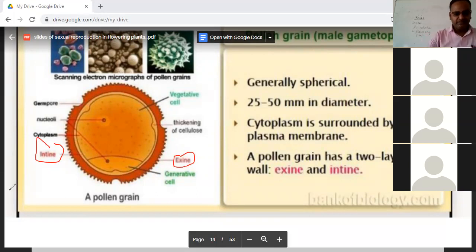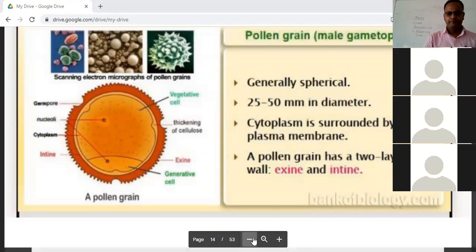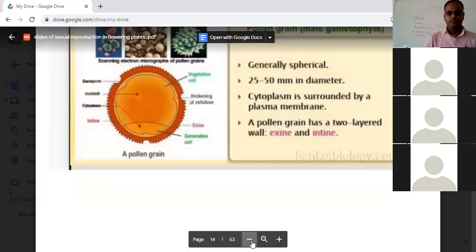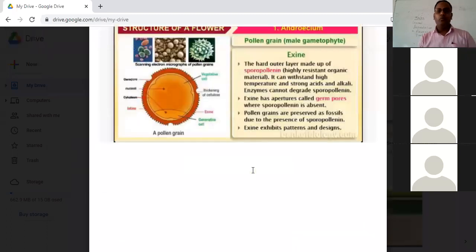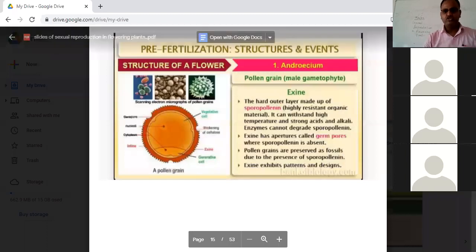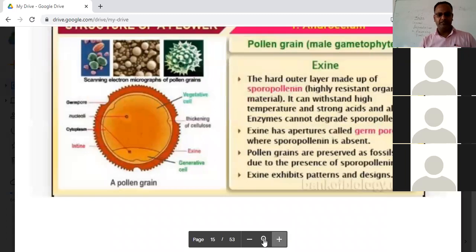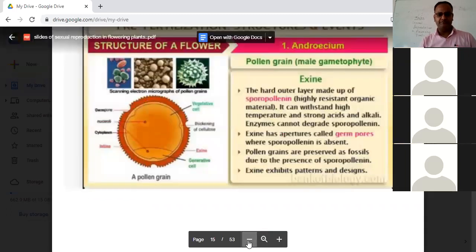Because the intine is a thin layer while the exine is the tough one. See, why is the exine so tough? Remember, students, this is a very important topic.